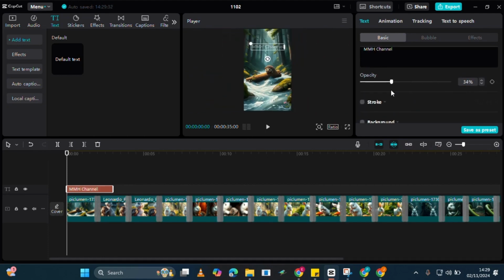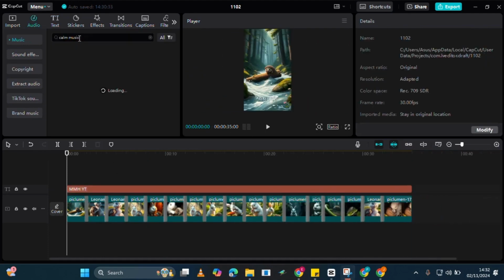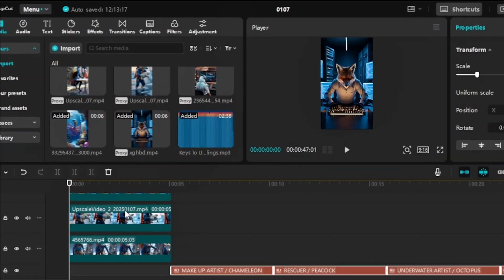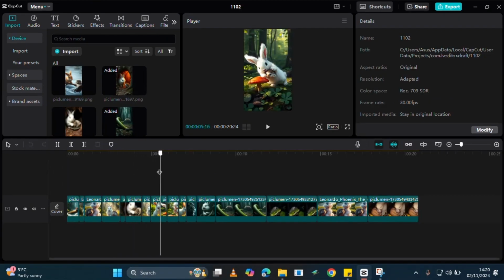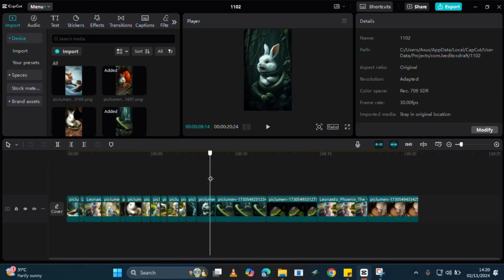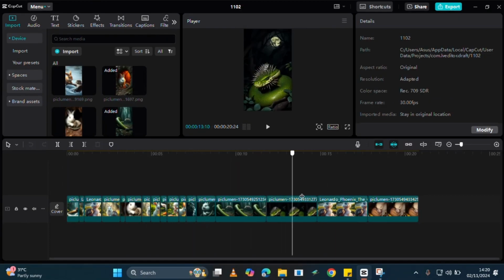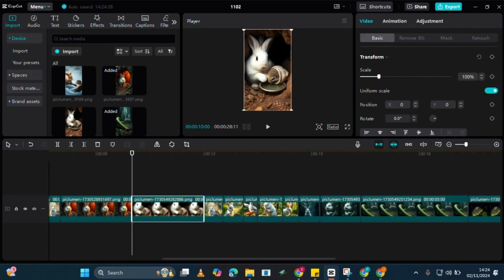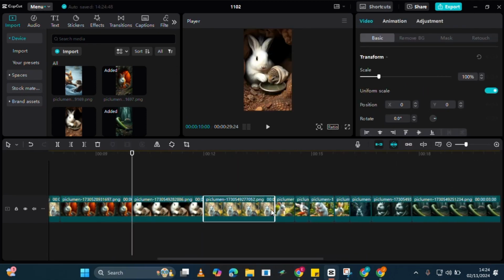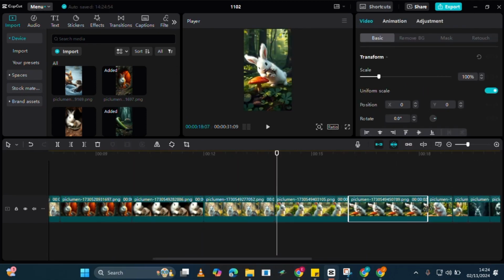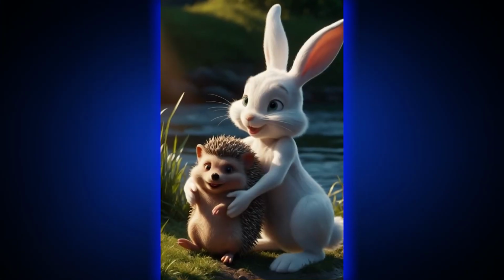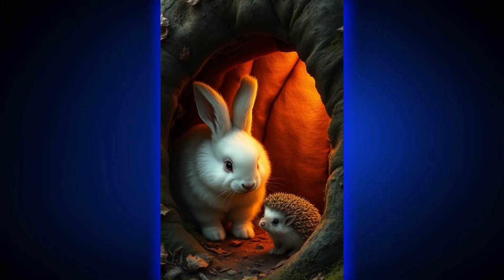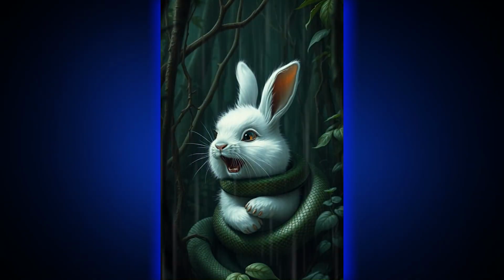Now there's one thing that I see many channels ignoring, and that's quality correction. It can literally have a huge impact on a video's performance. So simply head to adjustments, then drag and drop a layer of custom adjustments onto the timeline and simply increase the value of saturation to anywhere between 10 and 15. Contrast between 10 to 15 as well. Sharpness between 15 to 20 and clarity between 30 and 40. You will literally see a massive difference in the quality of your video. Trust me, viewers focus on every little thing.